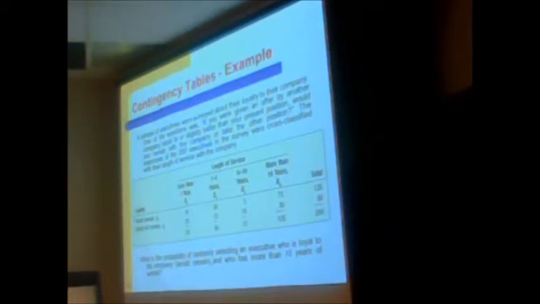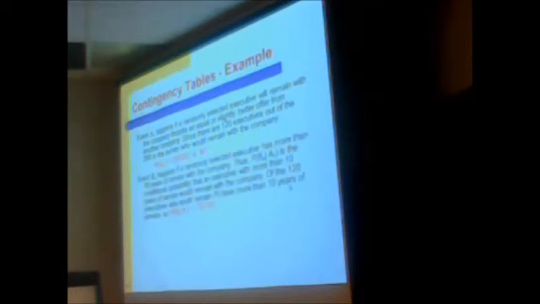So what is the probability of randomly selecting somebody who is loyal to the company, so would remain, and who's been there more than 10 years? So where these intersect. So the probability an executive will remain with the company despite an equal or slightly better offer. Again, that's information you don't need. You just want the nuts and bolts. I want to know how many would leave or how many would not leave. Since there are 120 executives on the survey who would remain, it'd be 120 out of 200.